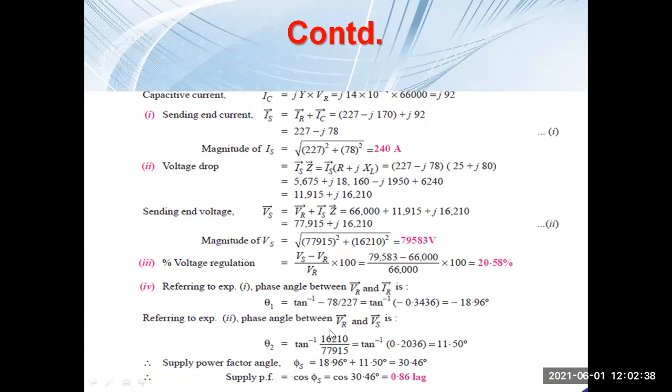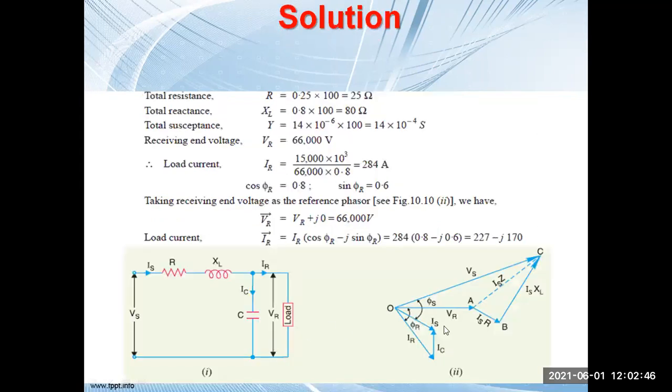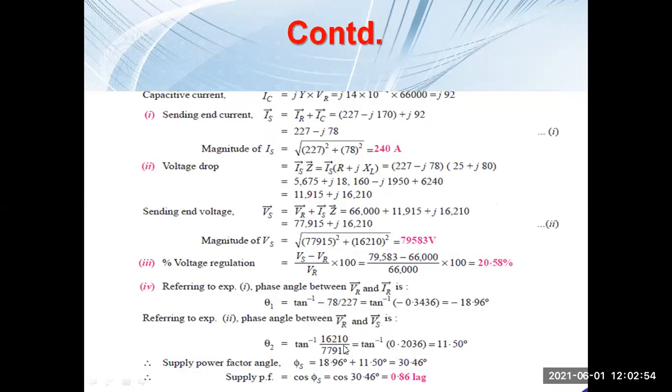Now the angle between VR and VS you can calculate that way. VR and VS means this angle. This is your VR and this is your VS. So this particular angle we can calculate if you know the value of the VS vector. Let us say this is theta 2.